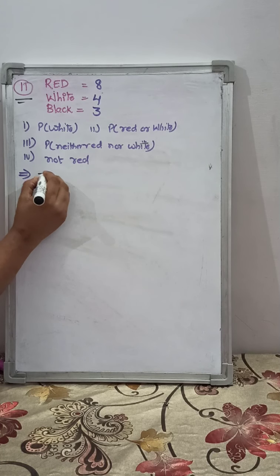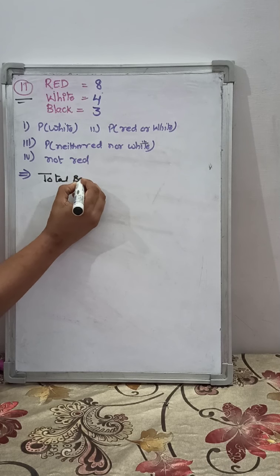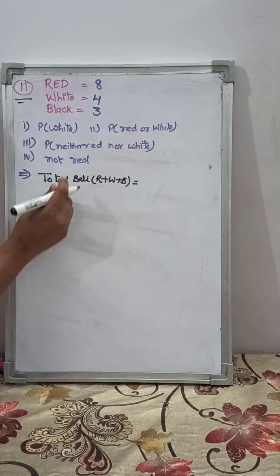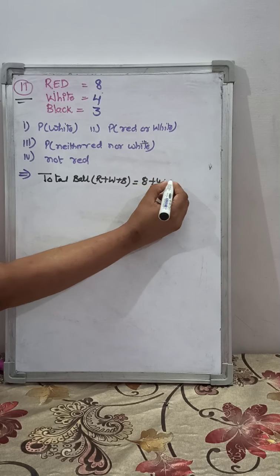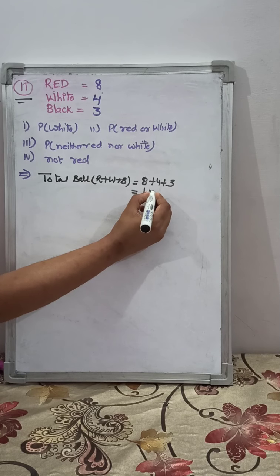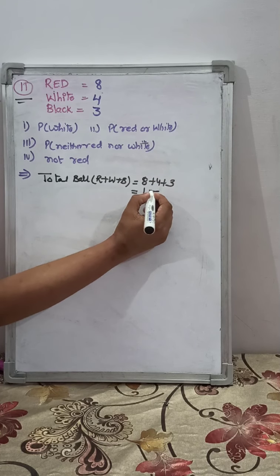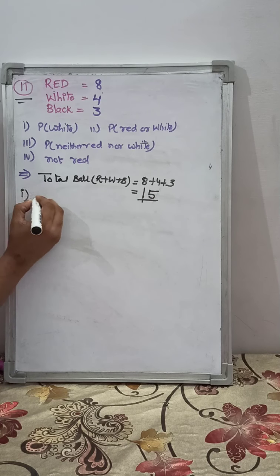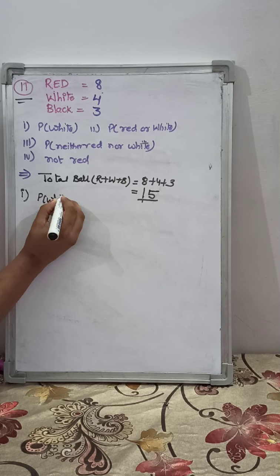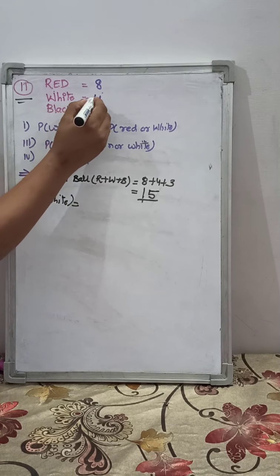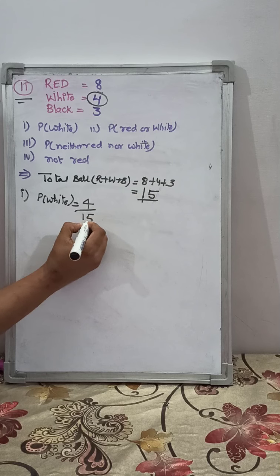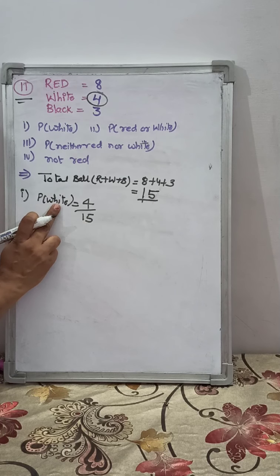So first of all we will find out the total balls. How many total balls, red, white and black, are there in the bag? So 8 plus 4 plus 3, that is 12, 13, 14, 15. There are 15 total balls in the bag. Now first of all we will find out the probability of getting a white ball. So how many white balls are there? 4. And total balls 15. So the probability of getting a white ball is 4 by 15.